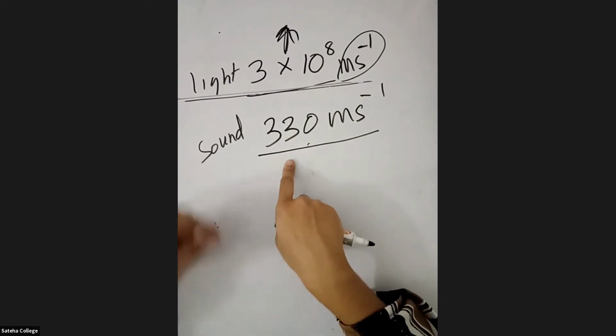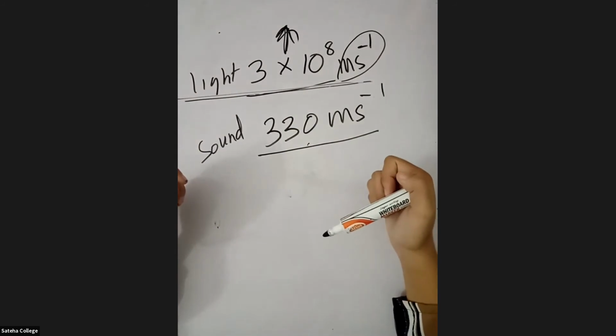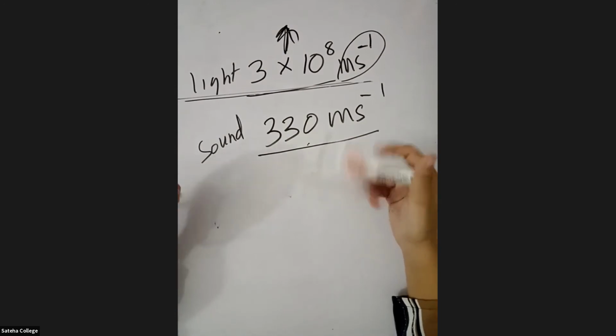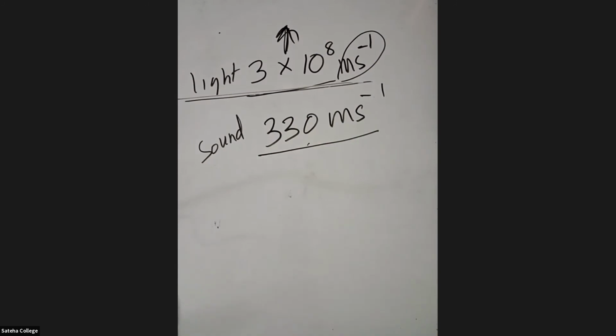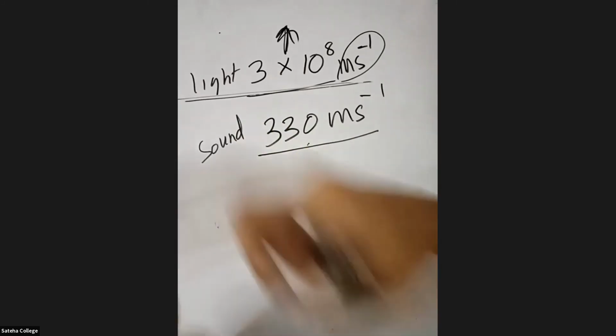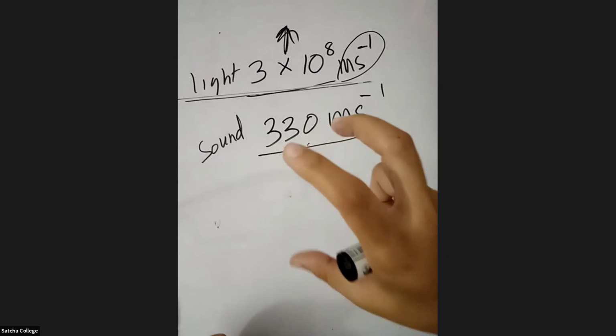A student is saying that's why we see light and get ready to cover our ears when it thunders. That's correct. When you see the lightning, we get ready and close our ears. Some people are scared of thunder, right? So what happens is when there is lightning, you will see the lightning first and the thunder will come later.